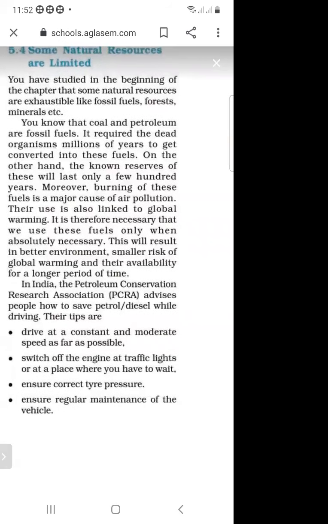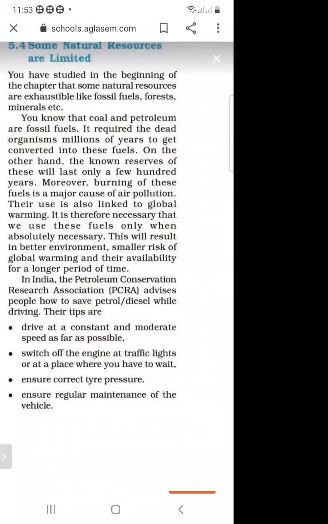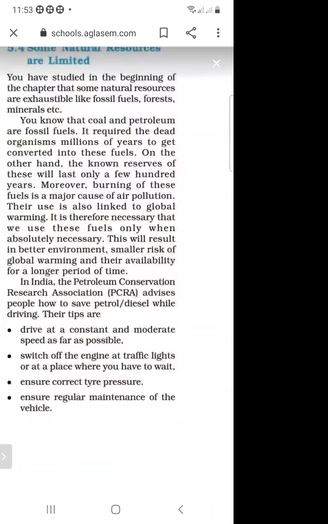And what do you mean by PCRA? It is an association to conserve petrol and diesel. And what is the full form of PCRA? Petroleum Conservation Research Association. So it is an association to conserve and save petrol and diesel.